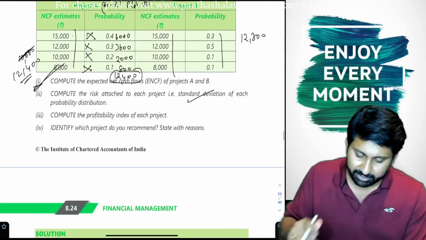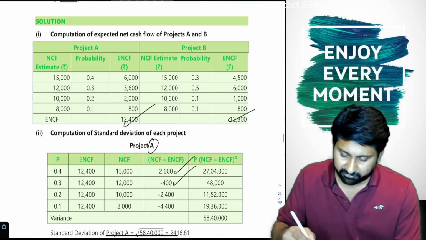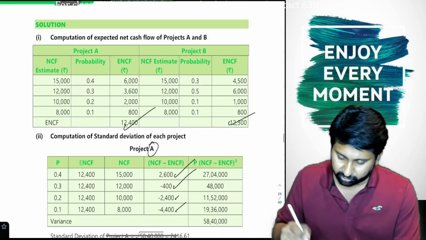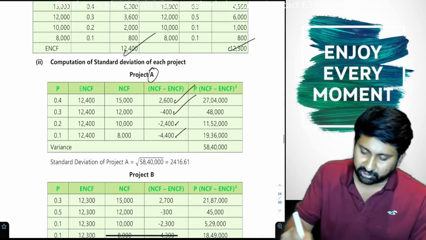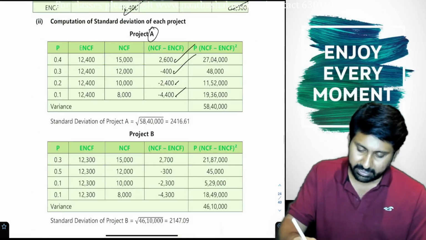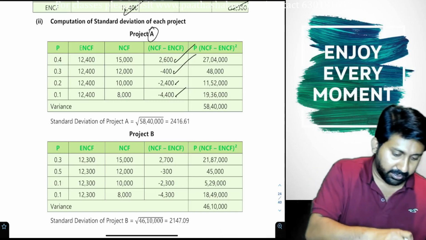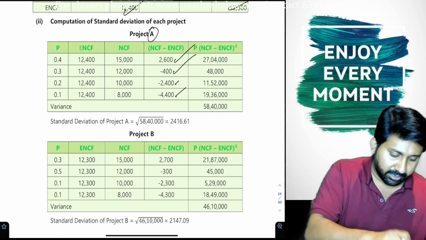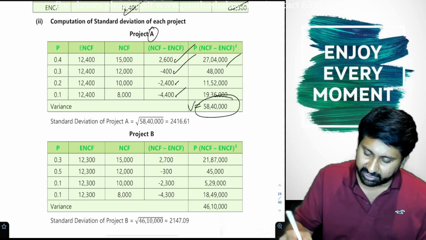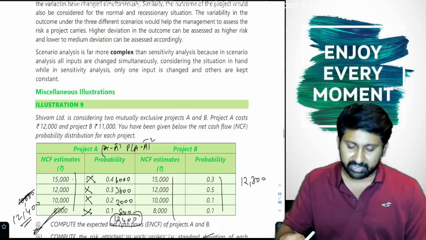Next, 12,000 minus 12,400 is minus 400. 10,000 minus 12,400 is minus 2,400. 8,000 minus 12,400 is minus 4,400. A minus A bar means 2,600. This is squared and multiplied by the probability, 2,600 square into 0.4. All these they have done. This is the variance. Square root of variance will be the standard deviation. Nothing new to do.